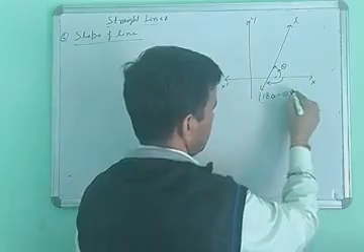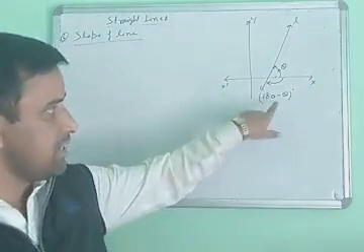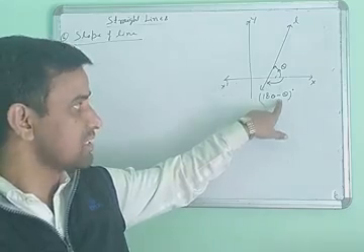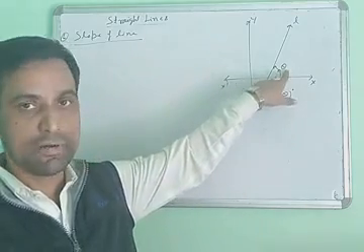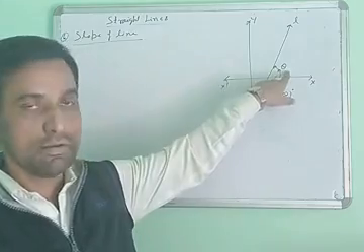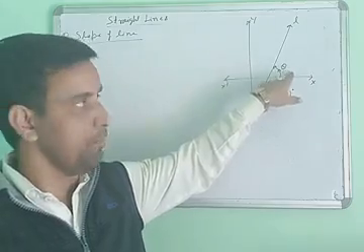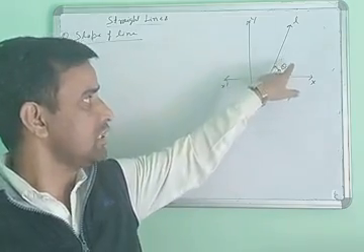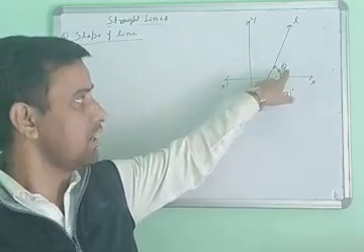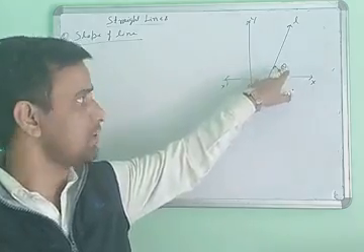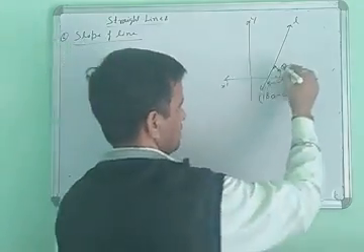This 180 minus theta is the clockwise direction, and theta is the anti-clockwise angle from the positive x-axis. So when you find the slope of any line, you use the anti-clockwise angle, not the clockwise one.